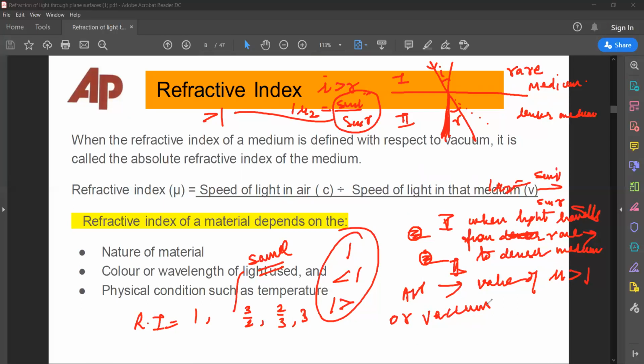It also means that angle R will always be lesser than the angle of incidence. That also means that the refractive index will always be greater than 1. So write in your copy, children.